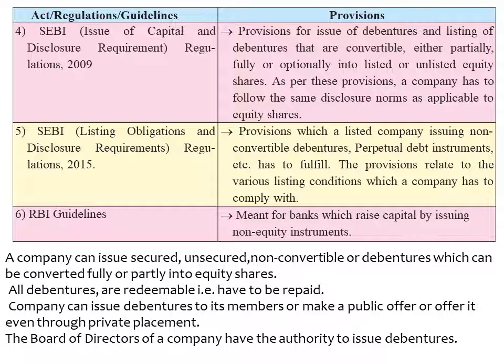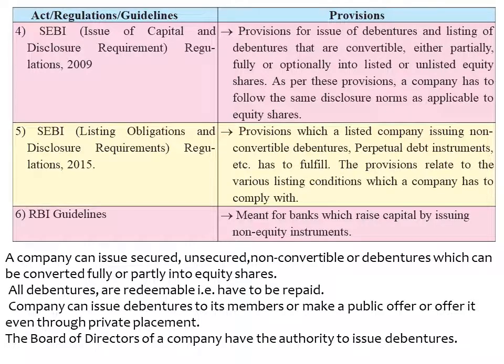Now next, that is SEBI regulation 2015. According to this, the company has to follow the provisions which a listed company issuing non-convertible debentures or perpetual debt instruments etc. has to fulfill. Means if the listed company is issuing non-convertible debentures or perpetual debt instruments.